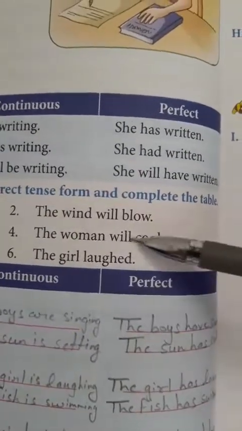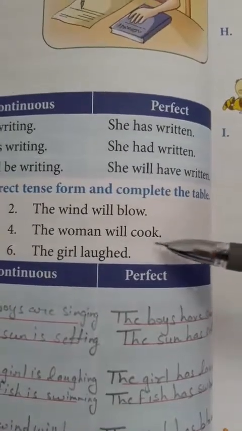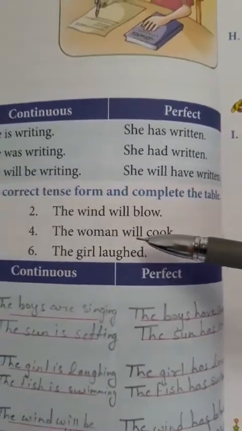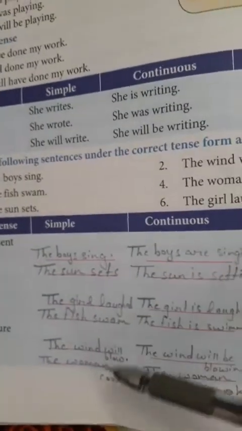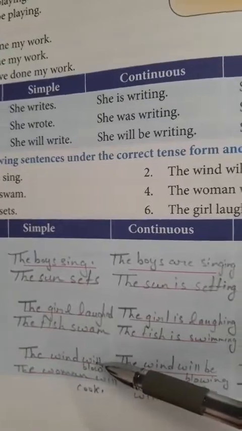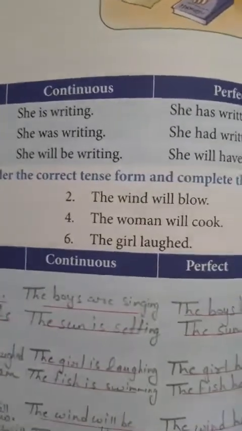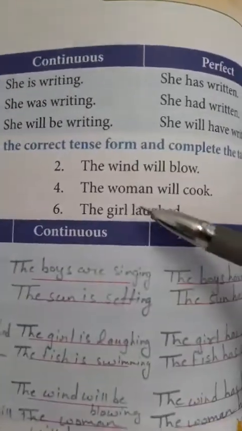Okay. See the fourth sentence. The woman will cook. Will plus first form of the verb. So where do we use it? In the simple future. So you have to write this in the simple future. The wind will blow, this I have written here. And the second one, the woman will cook, will also come under the simple future.